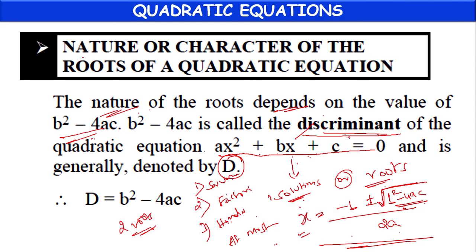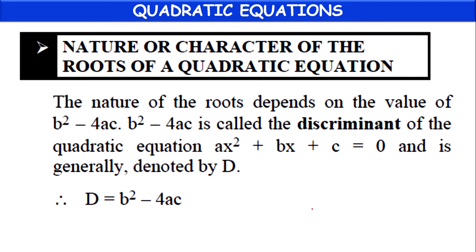If you want to tell the nature of the roots of a quadratic equation, first we have to find the value of the discriminant.